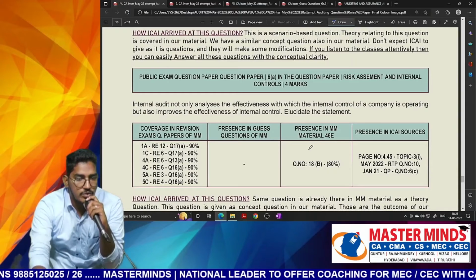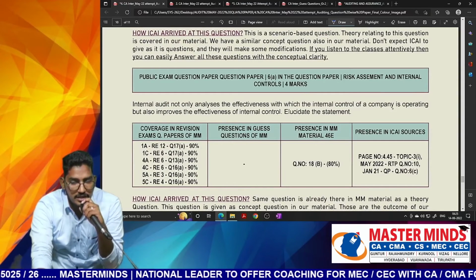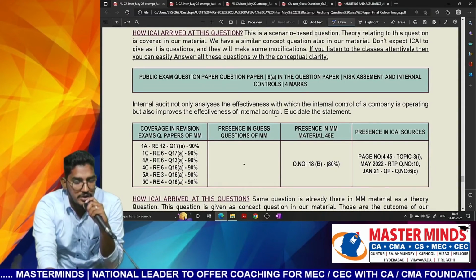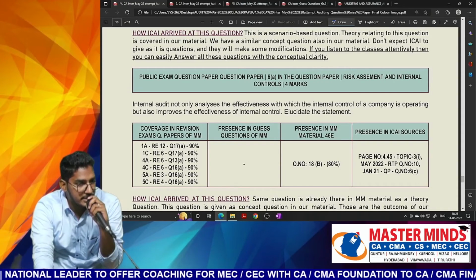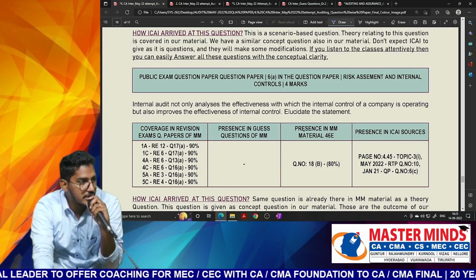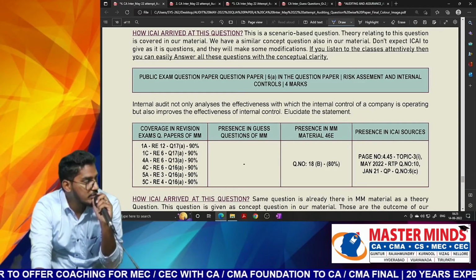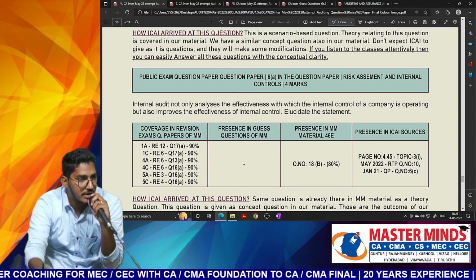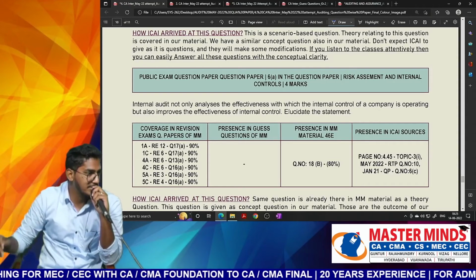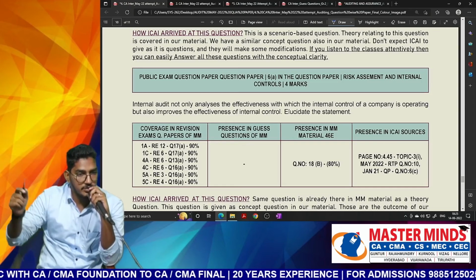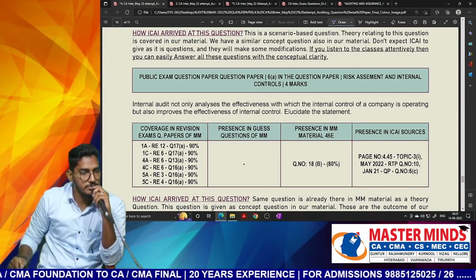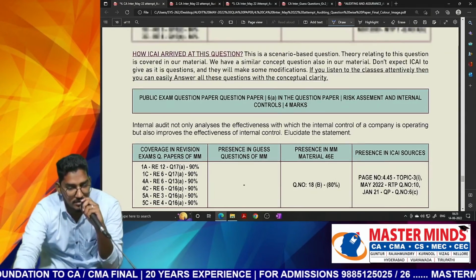Internal audit not only analyzes the effectiveness with which the internal controls of a company are operating, but also improves effectiveness of internal controls. Elucidate the statement. Nothing but explain the statement. Nothing but they are asking what will be the objectives of internal auditor, or what will be the functions of internal auditor. We have a dedicated question, question number 18 in the chapter risk assessment and internal control. Straightforward question, they have tested it. And even if you pay attention to the concept question, similar kind of concept question also will be there. Next one.